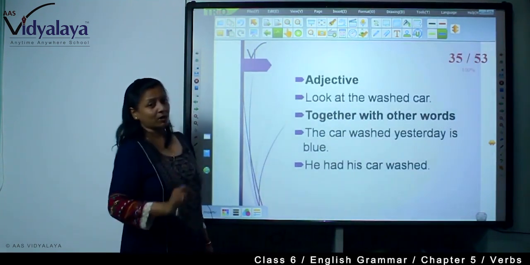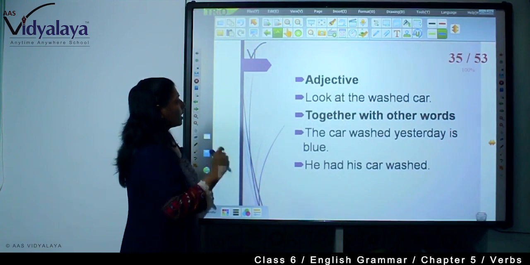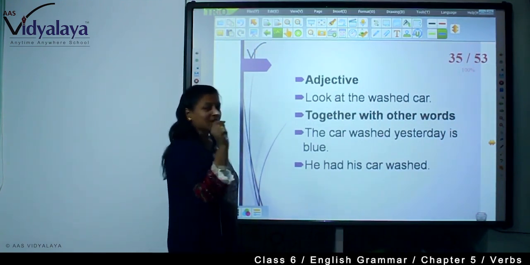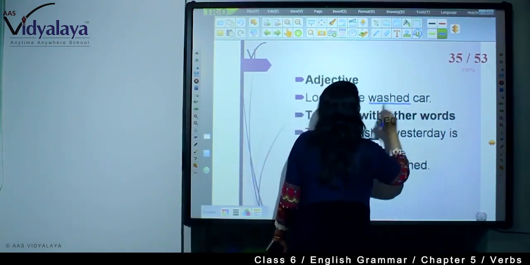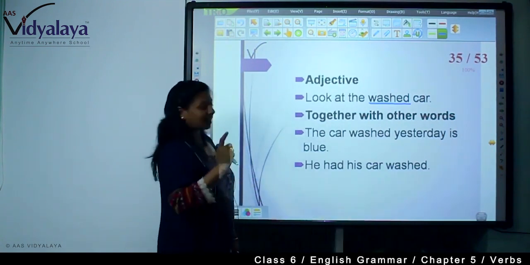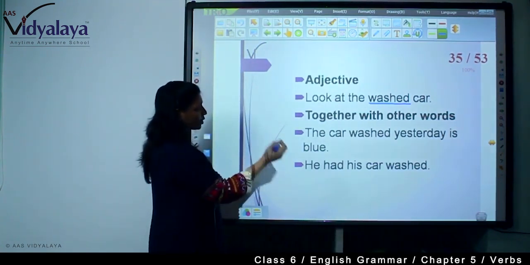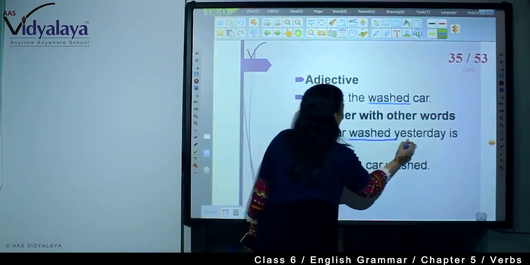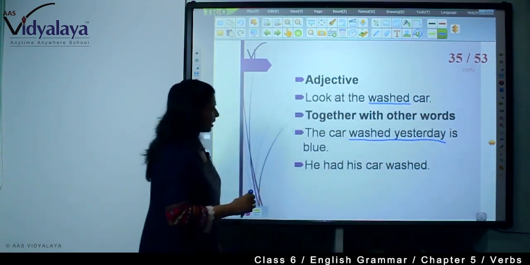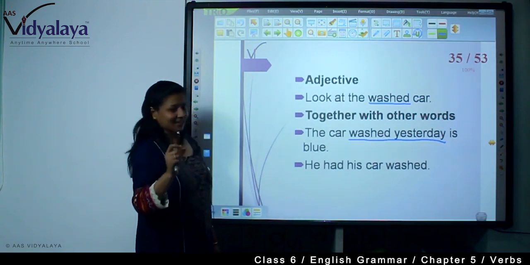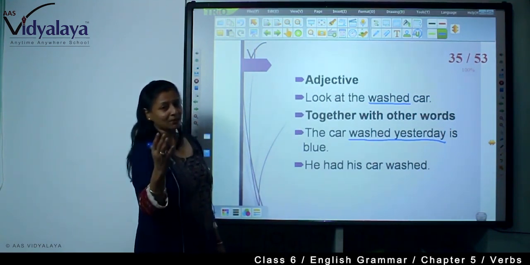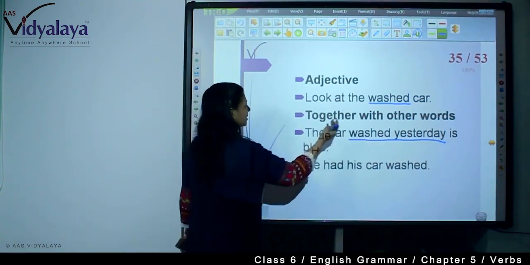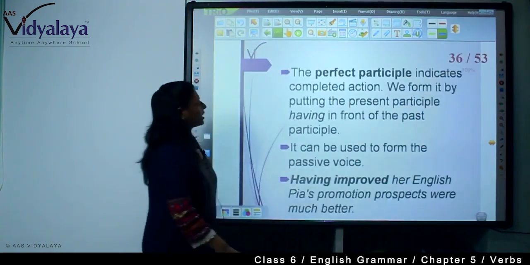Now as an adjective, how can we use the past participle? Look at the washed car. A car that has been washed. Now with other words, the car washed yesterday is blue. The car that was washed yesterday was blue. He had his car washed. So the past participle is used with other words.